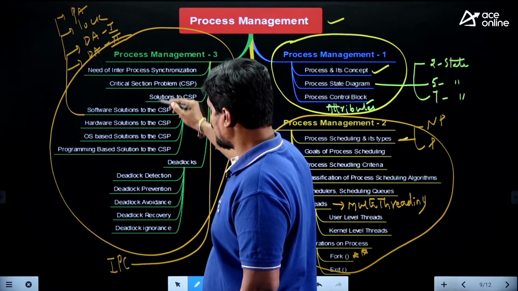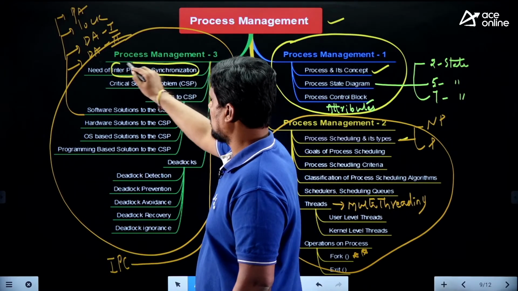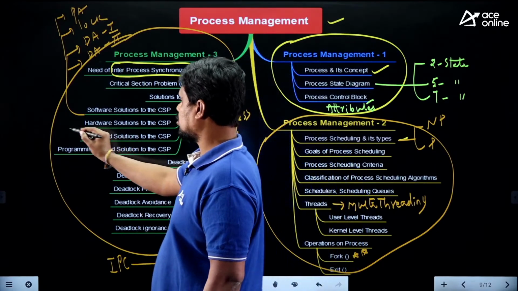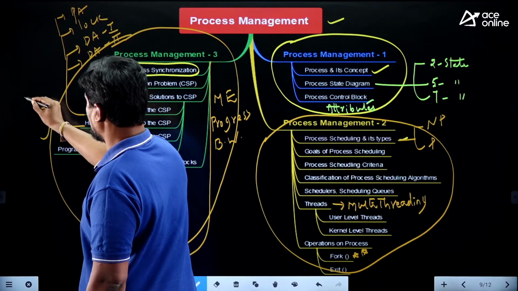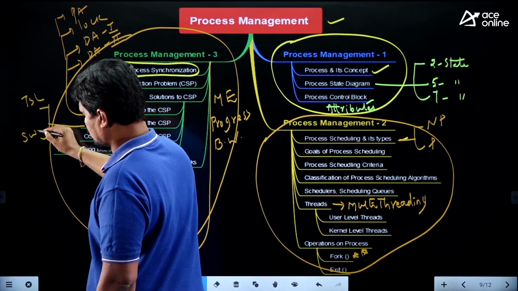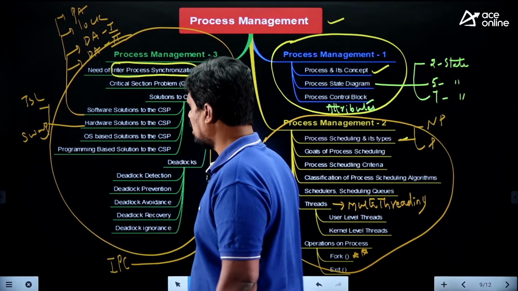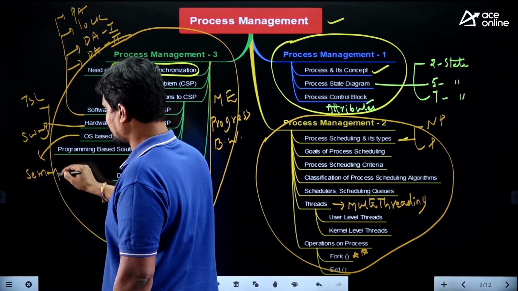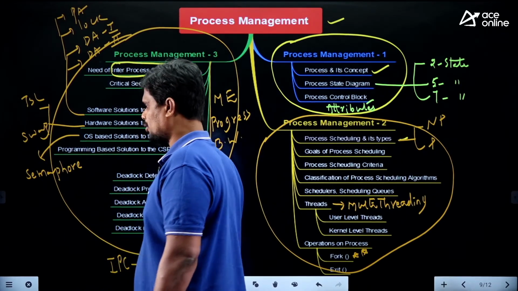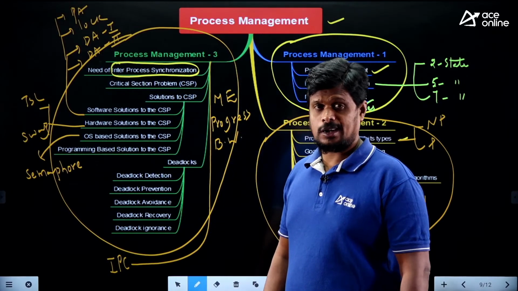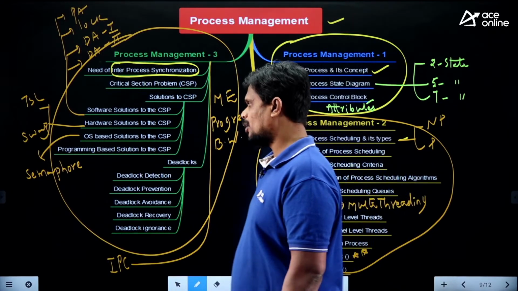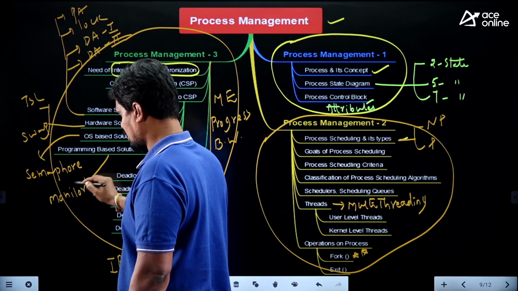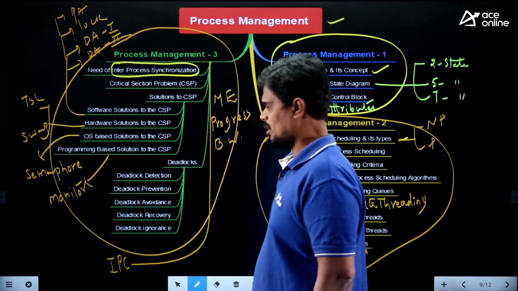These are all the things as part of inter-process synchronization, IPS. But IPC also needs to be concentrated on. Next, hardware solutions. If you verify, as part of these hardware solutions, we have TSL and swap instruction. These two we have discussed in our classes. And OS-based solutions, if we consider, semaphores you need to concentrate on, like binary semaphore, counting semaphore, mutex handling. So these things you have to see. And programming-based solution means you can say monitors. Monitors also we have covered in our classes, right?